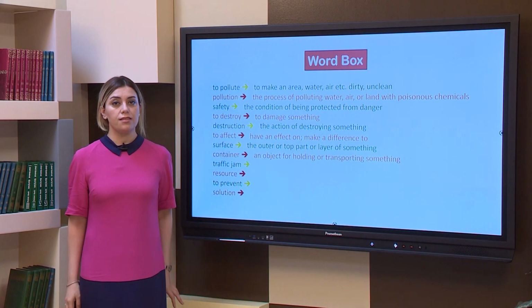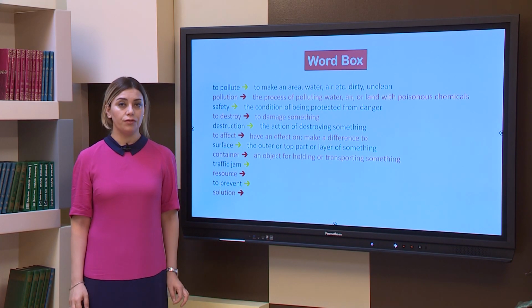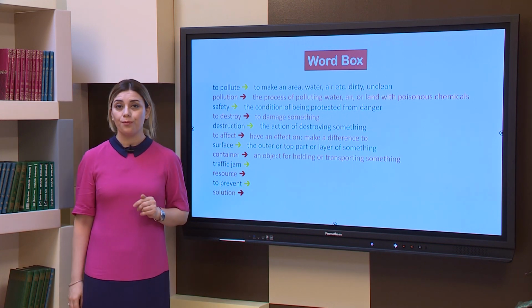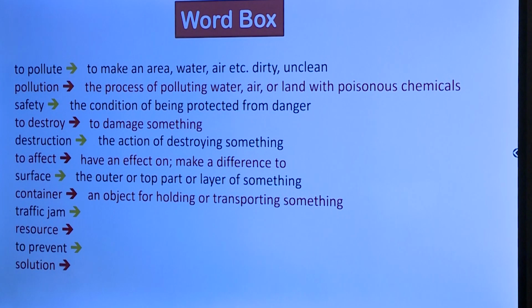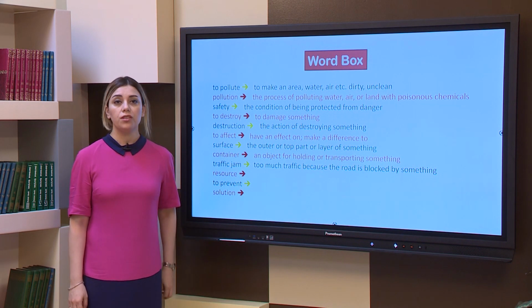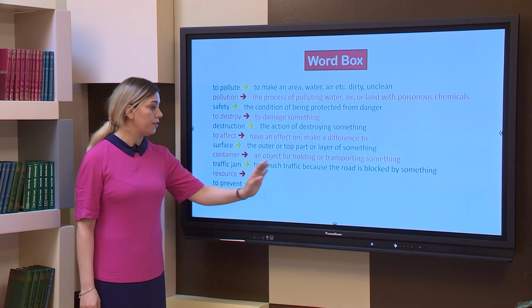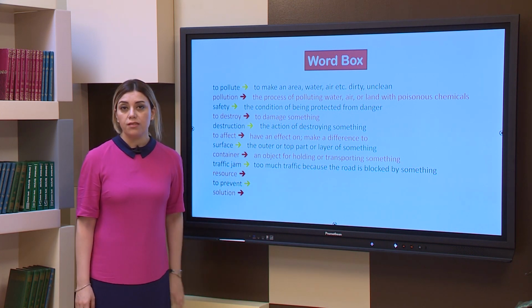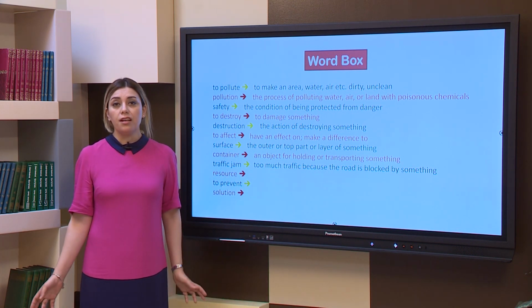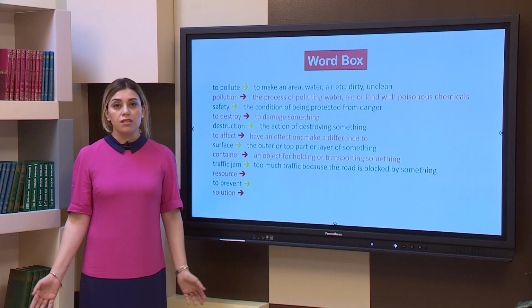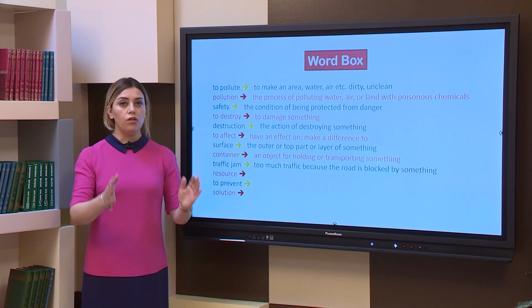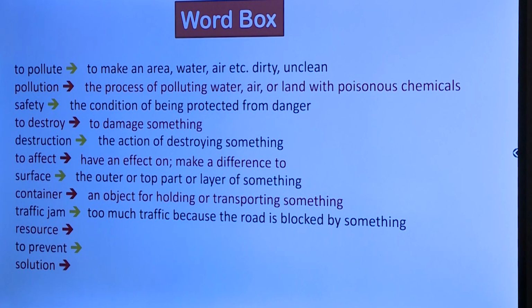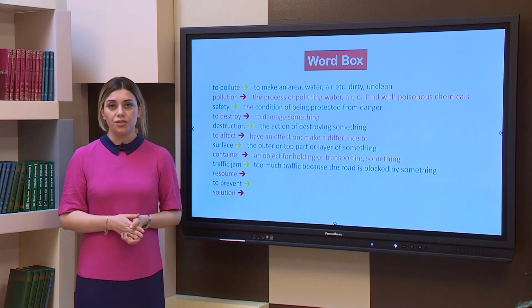The next word is very easy for you. I think all of you know the meaning of traffic jam. Let's open the definition and check our knowledge. A traffic jam is when there is too much traffic because the road is blocked by something. Maybe there was an accident, maybe there was construction. That's why all the cars, all the automobiles stopped. They blocked the road. That's why a traffic jam appeared.